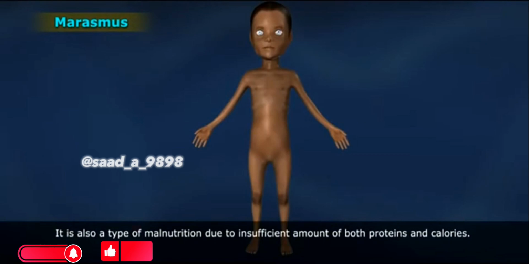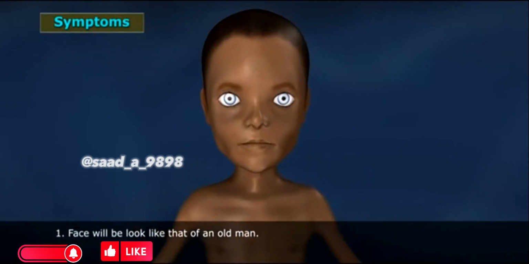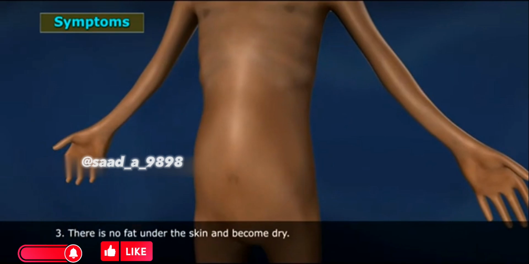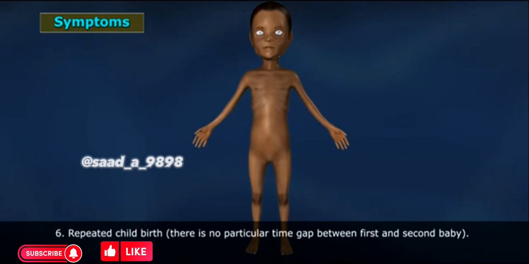Marasmus. It is also a type of malnutrition due to insufficient amount of both proteins and calories. Symptoms. 1. Face will look like that of an old man. 2. They are very lean and weak. 3. There is no fat under the skin and it becomes dry. 4. There is no swelling of legs. 5. They are also underweight. 6. Repeated childbirth. There is no particular time gap between first and second baby.